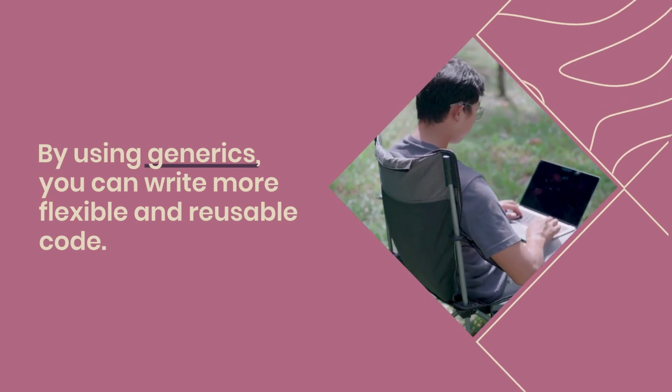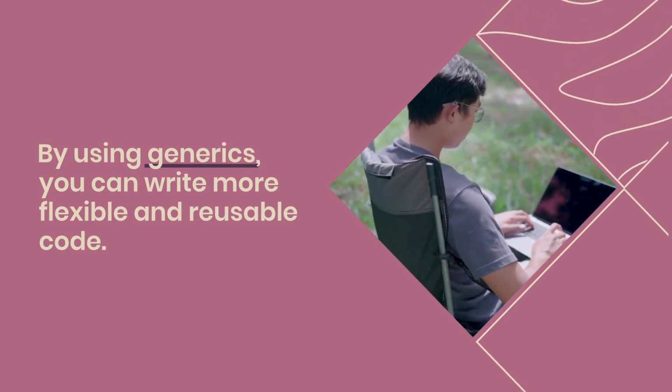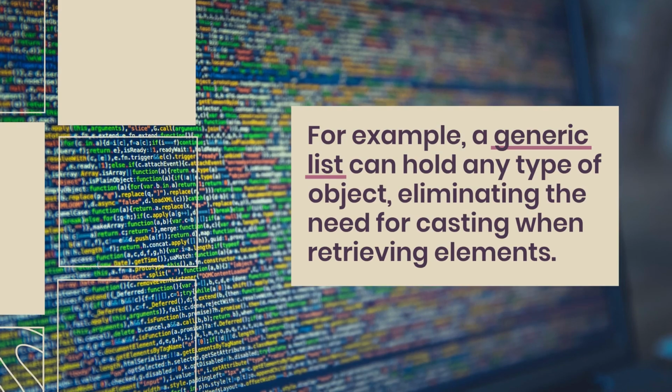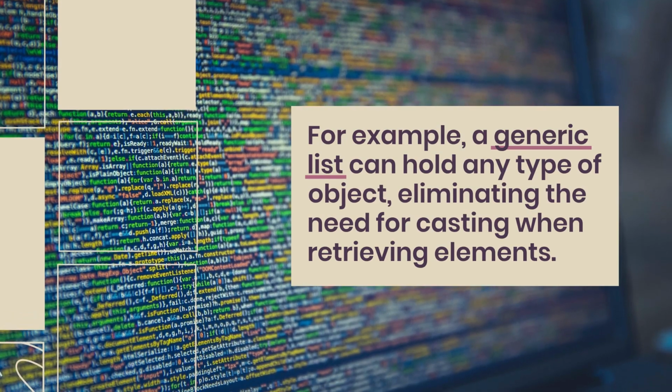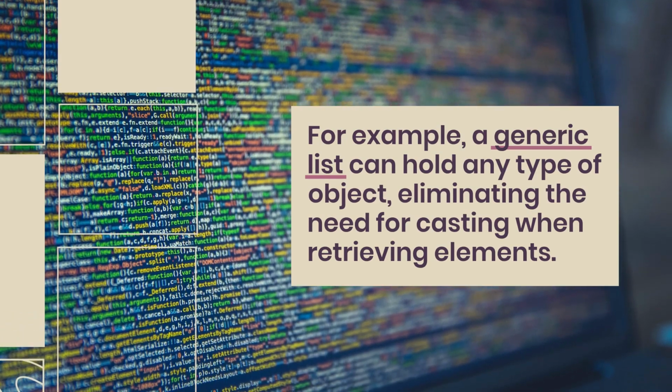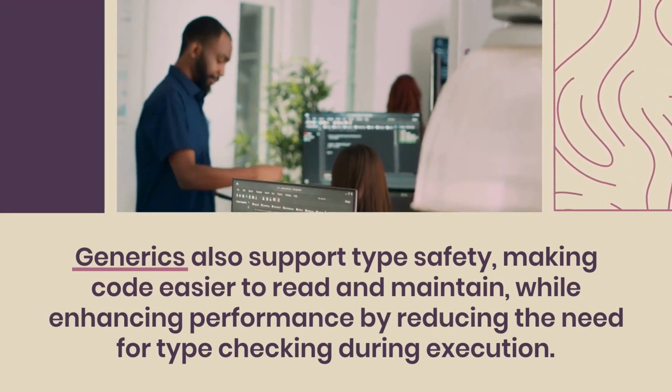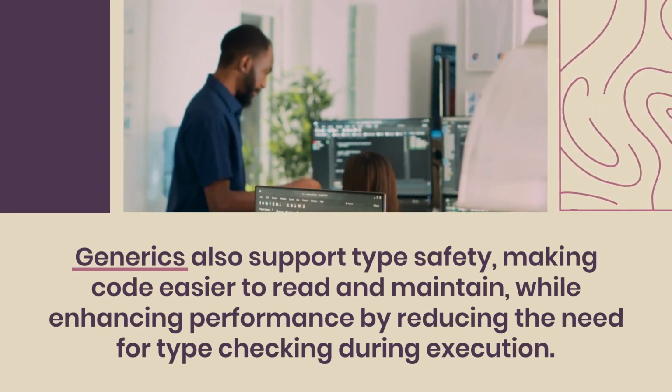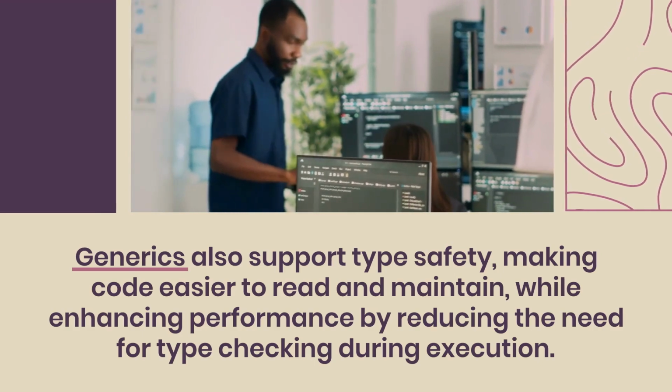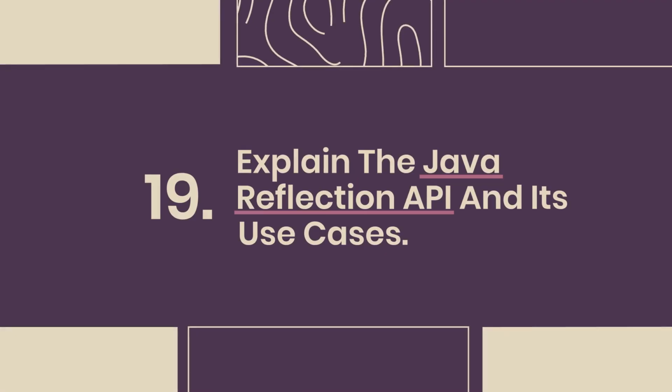By using generics, you can write more flexible and reusable code. For example, a generic list can hold any type of object, eliminating the need for casting when retrieving elements. Generics also support type safety, making code easier to read and maintain, while enhancing performance by reducing the need for type checking during execution.